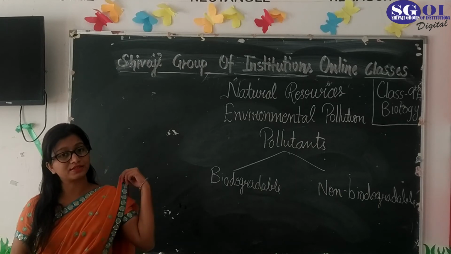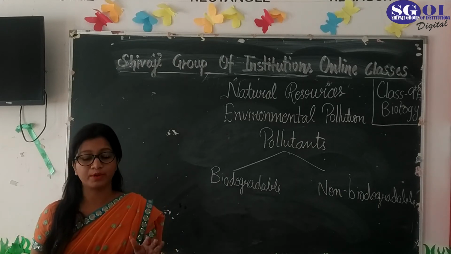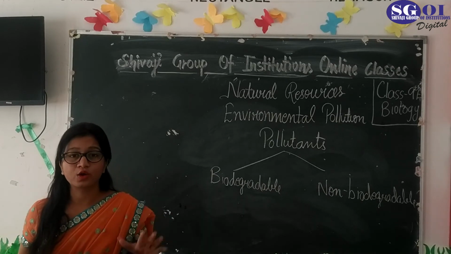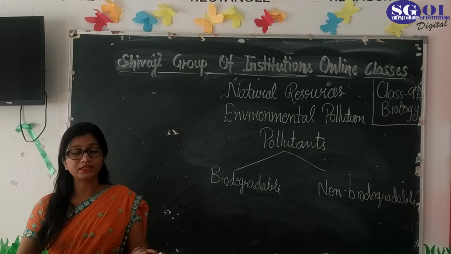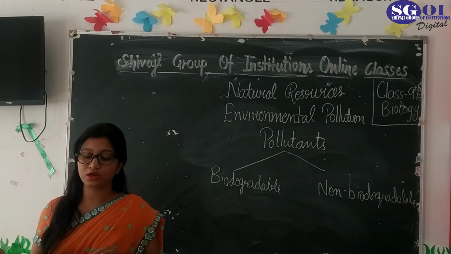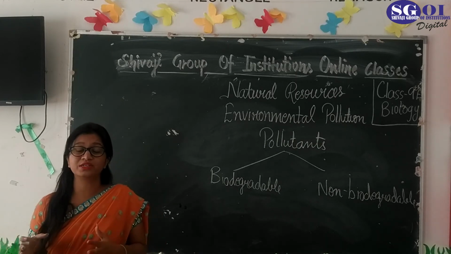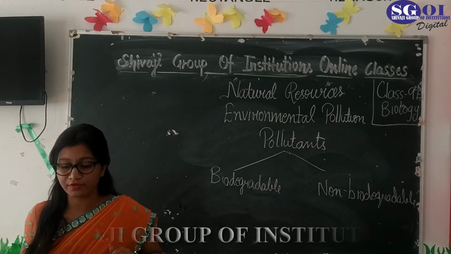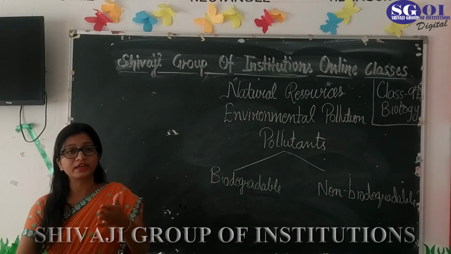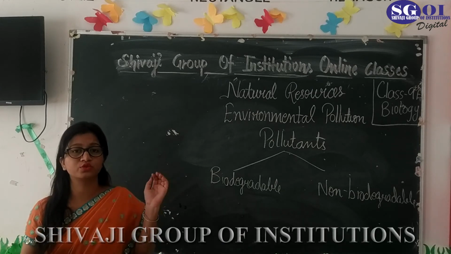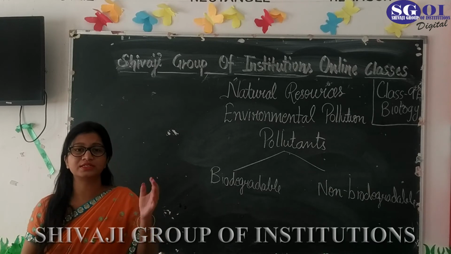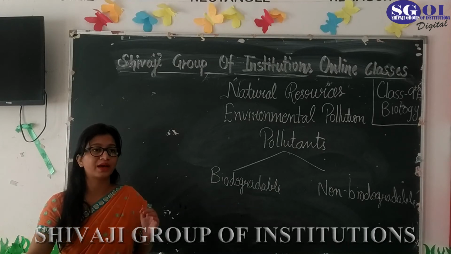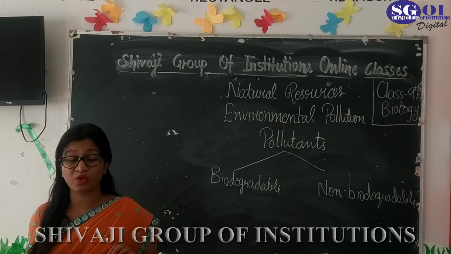Second, different gases are also pollutants. For example, carbon monoxide, nitrogen oxide, sulfur oxide. These gases are a cause of pollution. Other than this, metals also cause pollution. Some industrial pollutants, the waste coming out from industries, are also harmful for the welfare of nature. Other than this, agricultural pollutants: when farmers use insecticides and pesticides, it causes pollution. Photochemical pollution, for example PAN and so on, ozone, oxides.